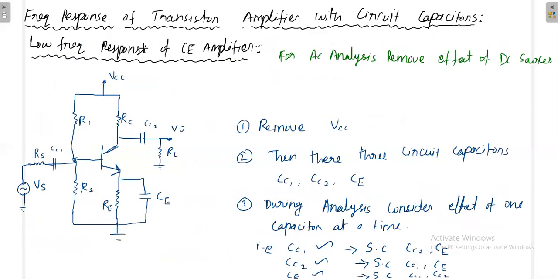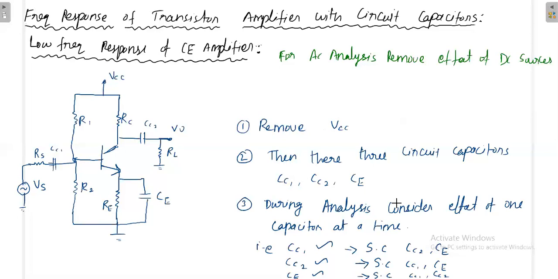Next, the frequency response of the transistor amplifier with the circuit capacitors. These are physical capacitors connected to the transistor. Again, we'll first analyze the low frequency region: the low frequency response of the CE amplifier. When we do the frequency analysis, we have to remove the effect of DC sources. Vs is the source, Rs is the source resistance, this is coupling capacitor 1, this is coupling capacitor 2 on the output side, and this is the bypass capacitor. VCC is removed, so you have three physical capacitors: CC1, CC2, CE.